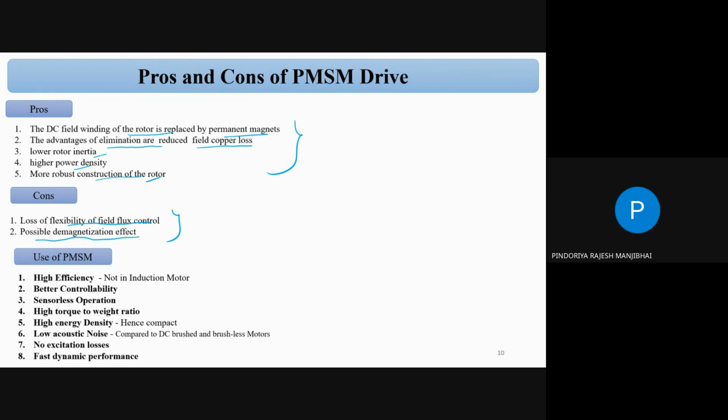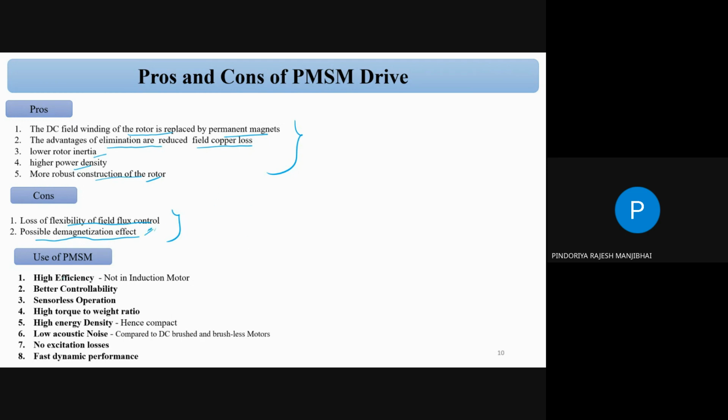Because the motor is continuously running, it will create temperature, and the effect of that temperature on the permanent magnet is that the permanent magnet is losing flux, correct? So after some time, it will reduce the flux density. So we can say yes, this is the major disadvantage in the case of the PMSM, as well as the BLDC motor. There is a demagnetization effect.